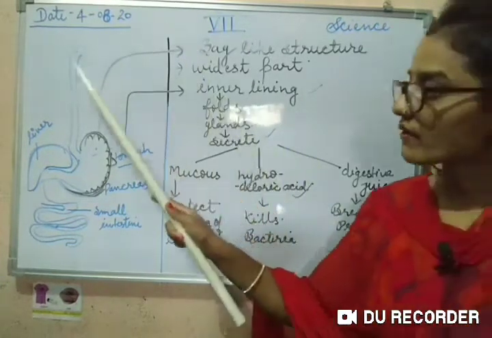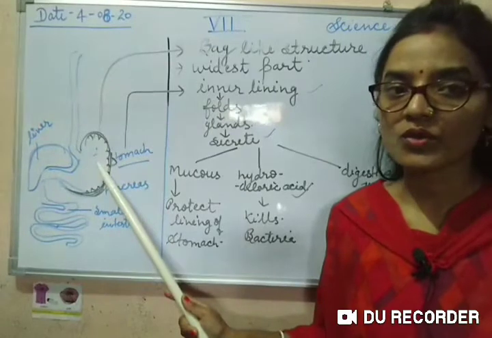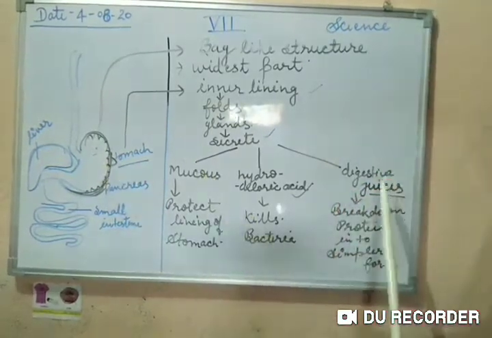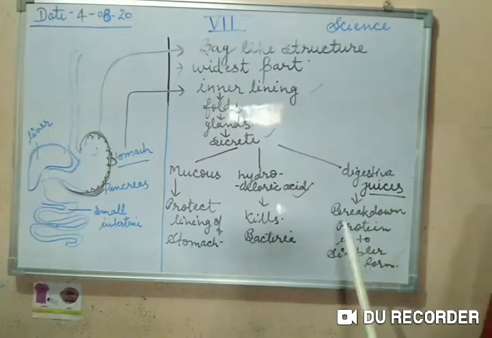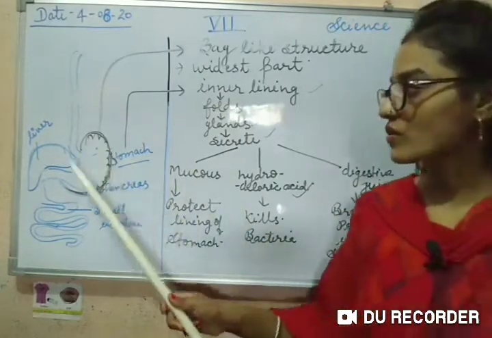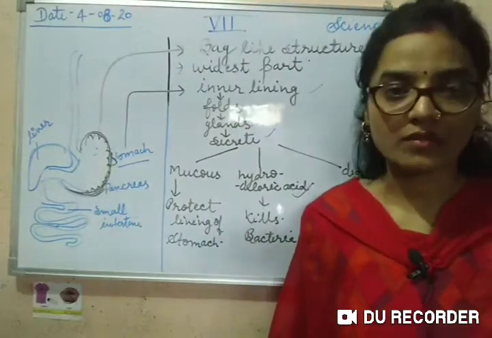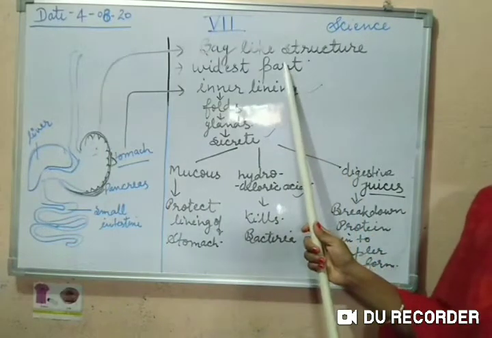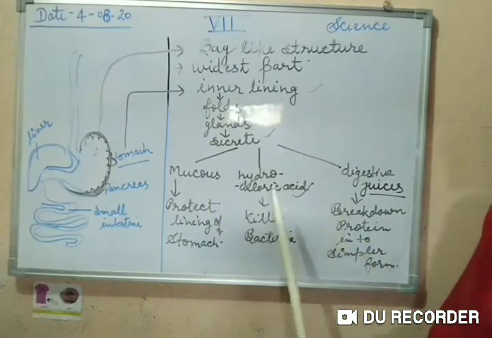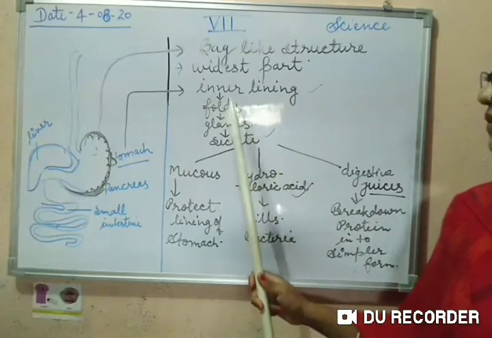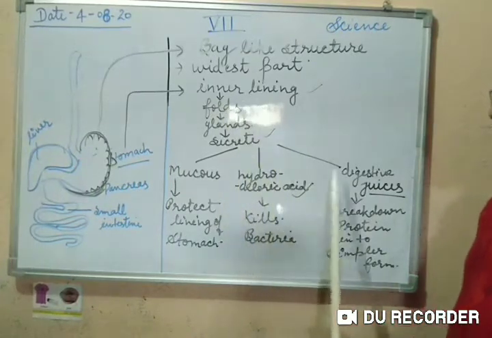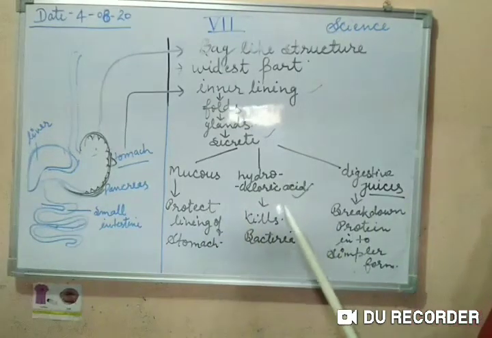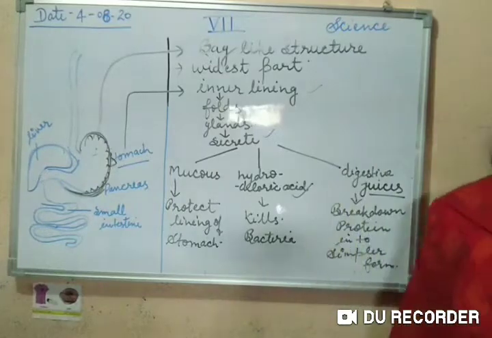If protein goes into the stomach in your food, then that protein will be broken down into simpler form with the help of the digestive juices secreted here in the stomach. So this is the structure of the stomach, and this is its function. The things secreted by the glands in the folds help in protecting the lining of the stomach, they kill the bacteria, and they break down the protein into simpler form.